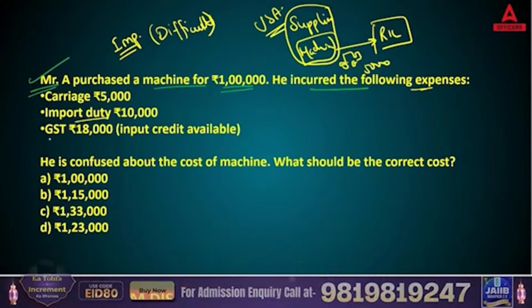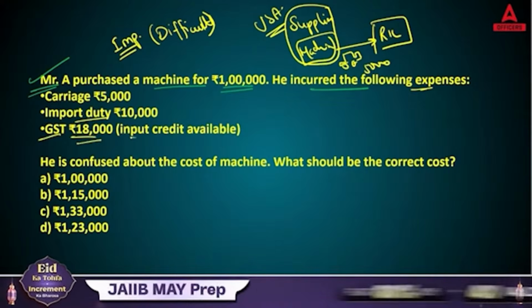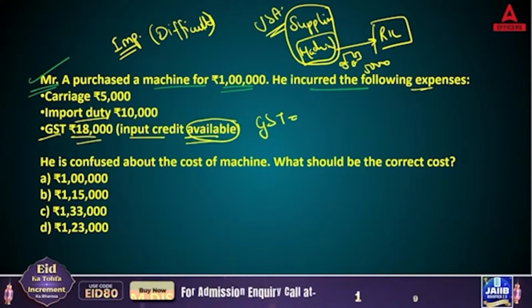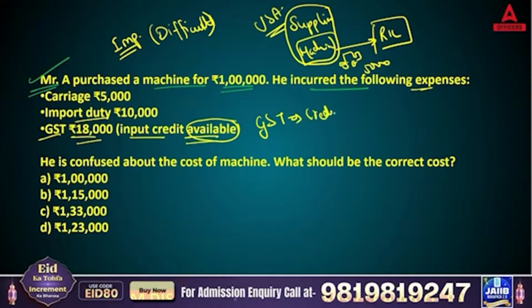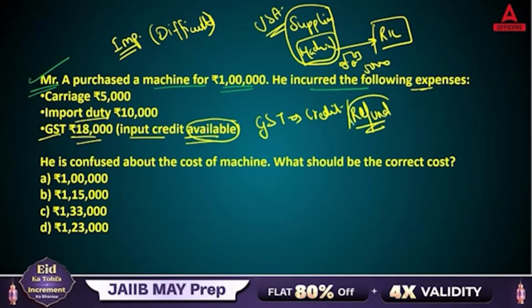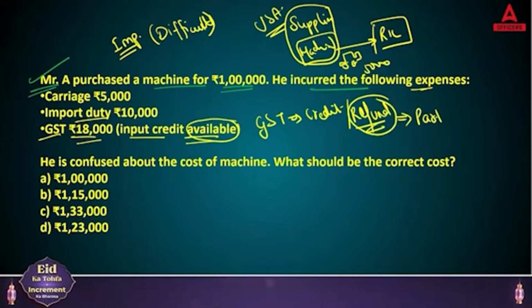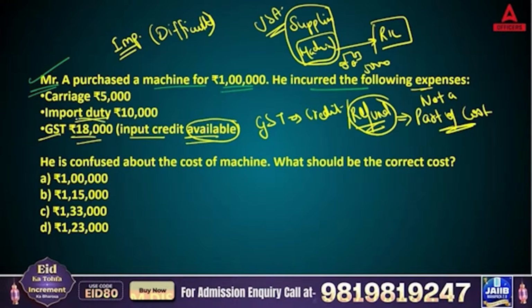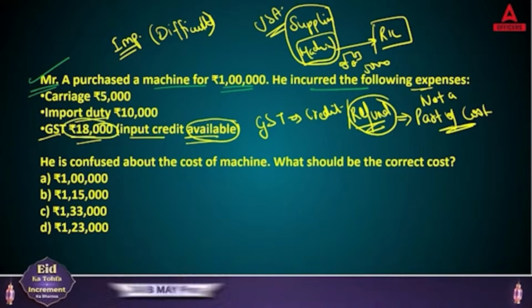Then GST 18,000. Input credit available means whatever GST you have paid, you can take credit of it. In simple terms, credit means you can take a refund of it. So remember one thing, if you are able to take the refund, this is not going to be a part of cost. So here this 18,000 is not going to be part of the cost.